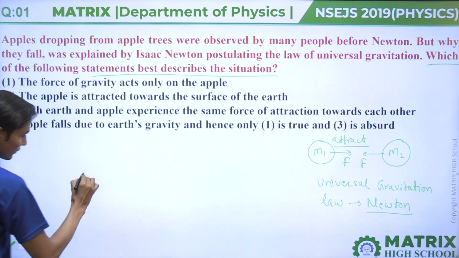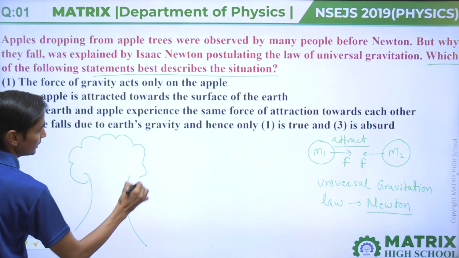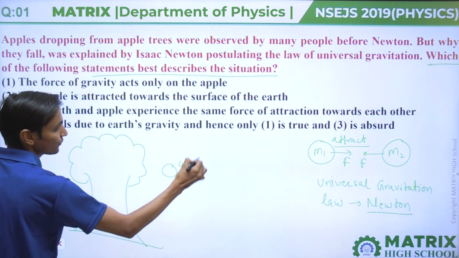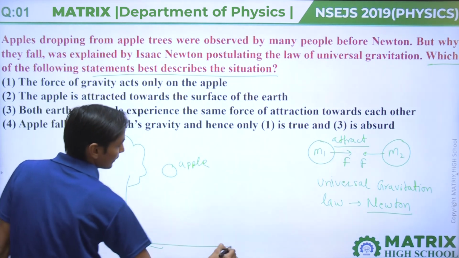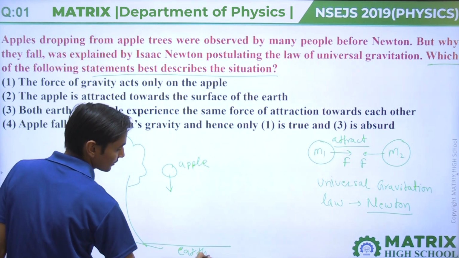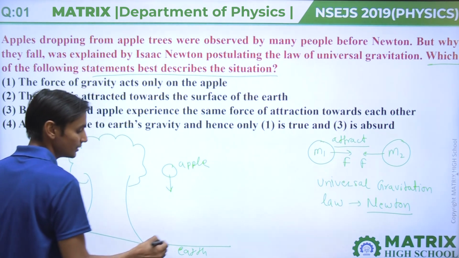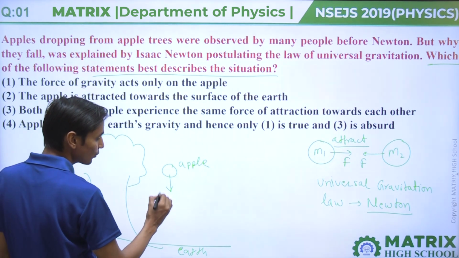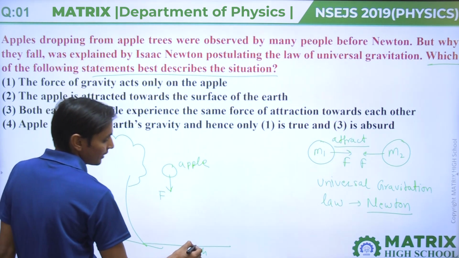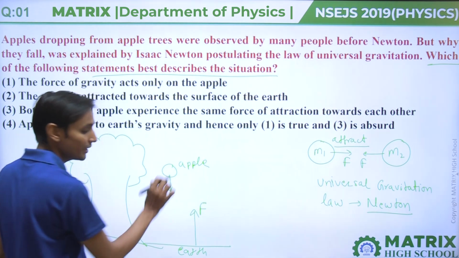What is the given situation? The given situation is that there is an apple tree and an apple falls from the tree towards the surface of the earth. So, from the law of universal gravitation, we say that the force on the apple is exerted by the earth, and the force on the earth is exerted by the apple.